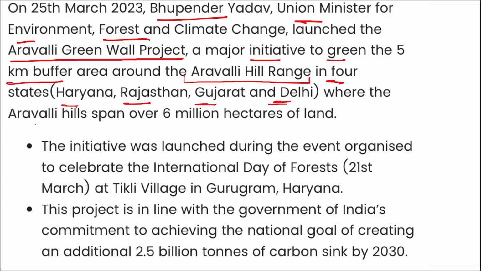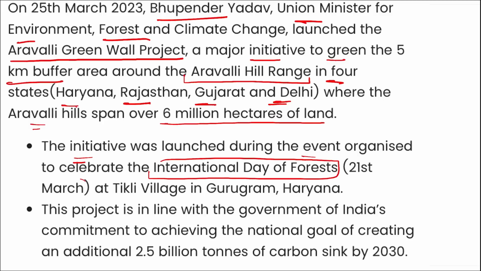Here the Aravali Hills span over 6 million hectares of land. Also, the initiative was launched during the event organized to celebrate the International Day of Forest, on 21st of March at Tikli village in Gurugram, Haryana.